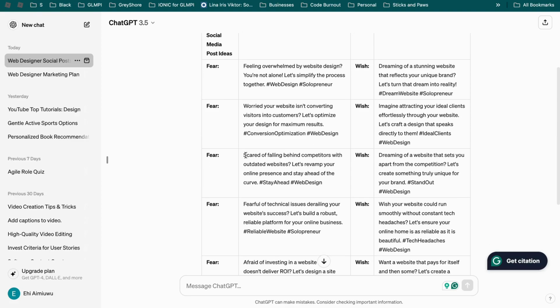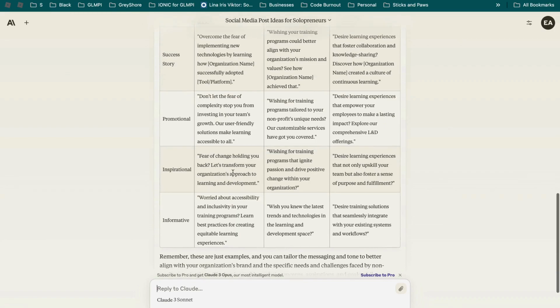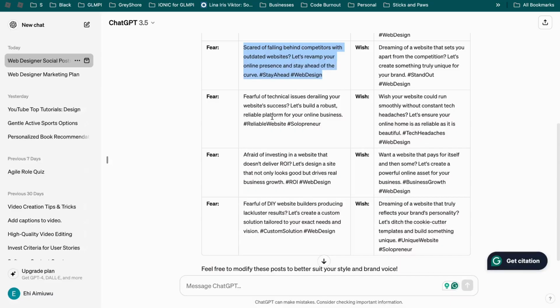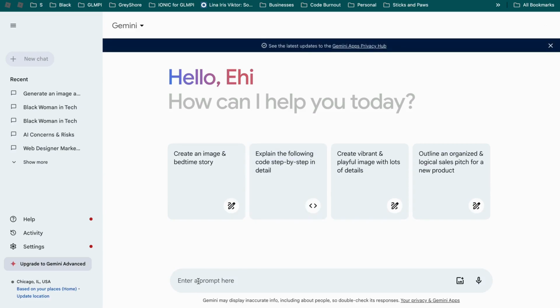Okay. So then let's see. Scared of falling behind competitors with outdated websites, let's revamp your online presence and stay ahead of the curve. Stay ahead web design. Okay, I like it. And it gives me some hashtags. I'm trying to see if Claude gave me hashtags. So Claude did not give me hashtags, but I got some hashtags here, so I like that. Let me copy this instead of me keep having to edit it. I'm going to copy this, and now I'm going to try Gemini.